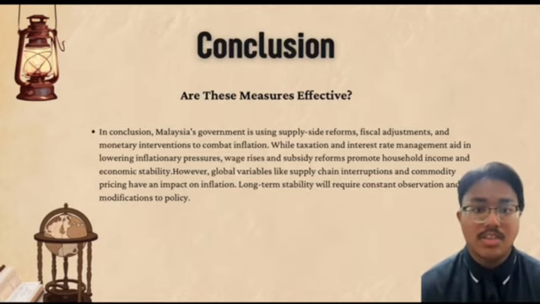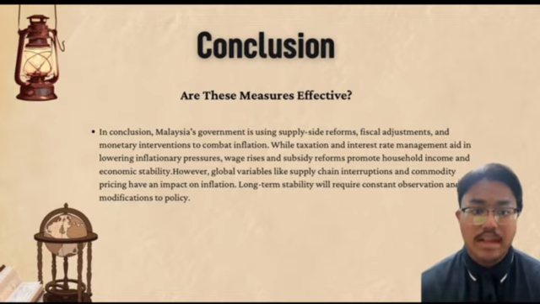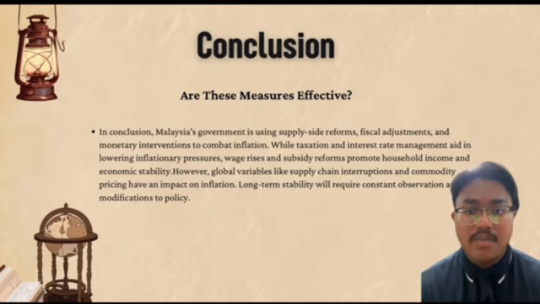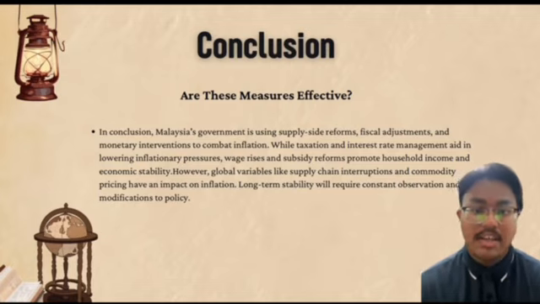So, in conclusion, are these measures effective? In my conclusion, the Malaysian government is using supply side reforms, fiscal adjustment, and monetary interventions to combat inflation. While taxation and interest rate management aid in lowering inflationary pressures, wage rises and subsidy reform promote household income and economic stability. Nonetheless, global variables like supply chain interruptions and commodity pricing have an impact on inflation. Long-term stability will require constant observation.